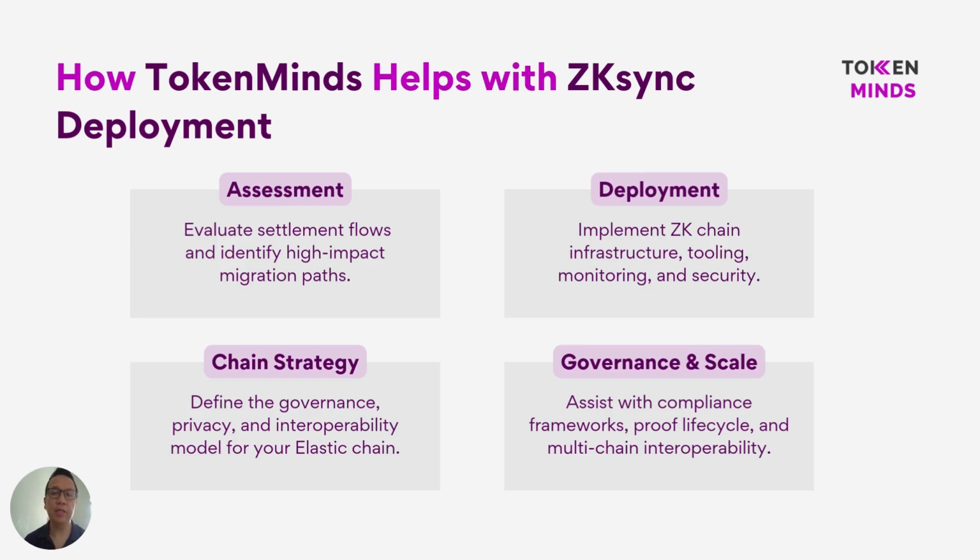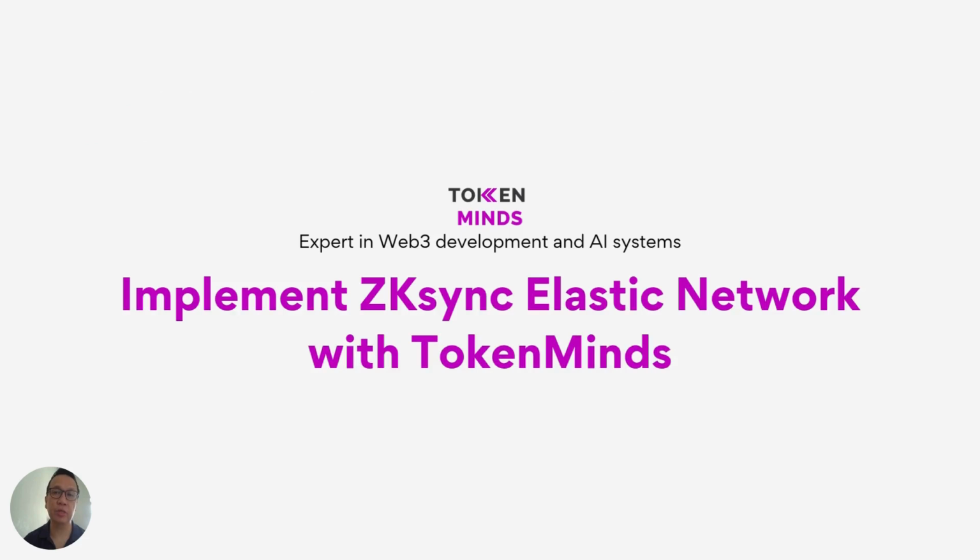From there, we design an elastic chain strategy that aligns with compliance requirements, governance models, and operational constraints. Beyond deployment, Token Mind supports testing, phased rollouts, and long-term optimization. This includes performance tuning, interoperability planning, and ongoing advisory.